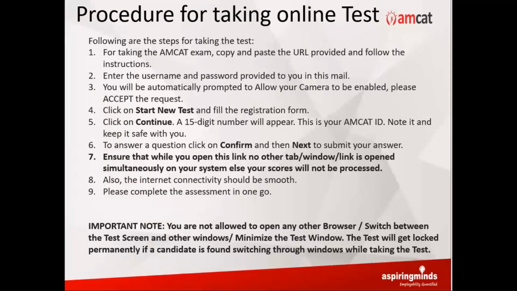You will be getting a 15-digit AMCAT ID, a number which is unique to you. The combination of your email, which you used during the registration process, and this 15-digit AMCAT ID becomes very, very important. For all your communication with us or for our services, you need to have these things readily available. Only then will we be able to support your cause. So keep a note of this as soon as you get it on the screen. Put it in some notepad somewhere safe with you.